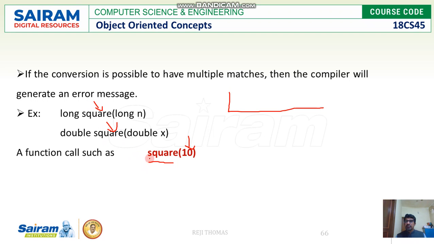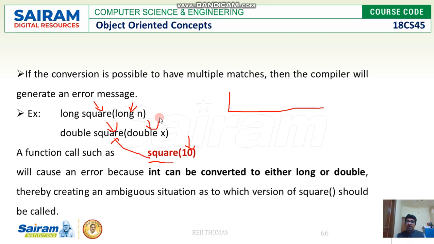Look at this. We have square which takes long integer, and square which takes double. As per our rule, we know integer can be converted into long integer or double.